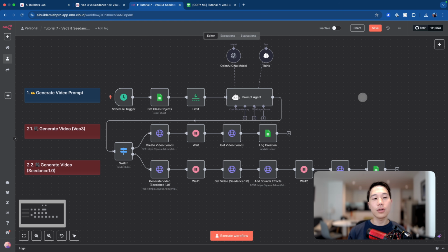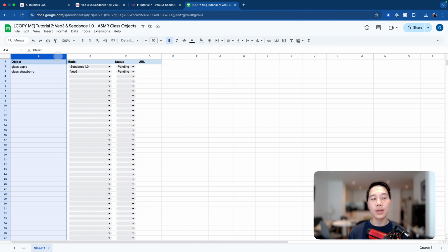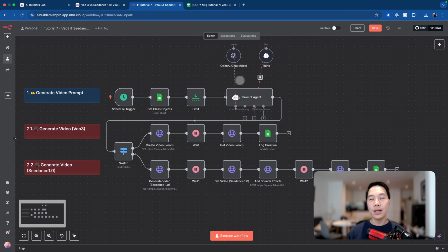In the first part, we'll talk about generating a video prompt, which includes steps such as scheduling a trigger running this workflow per day, getting some data from a Google Sheet template, such as this one, so that you have the name for the glass object, you have the model you want to generate the videos for, you have the status of the video generation, as well as the output URL that we'll be inserting later. And then we'll pass all these data to an AI agent using the OpenAI chat model to generate the video prompt.